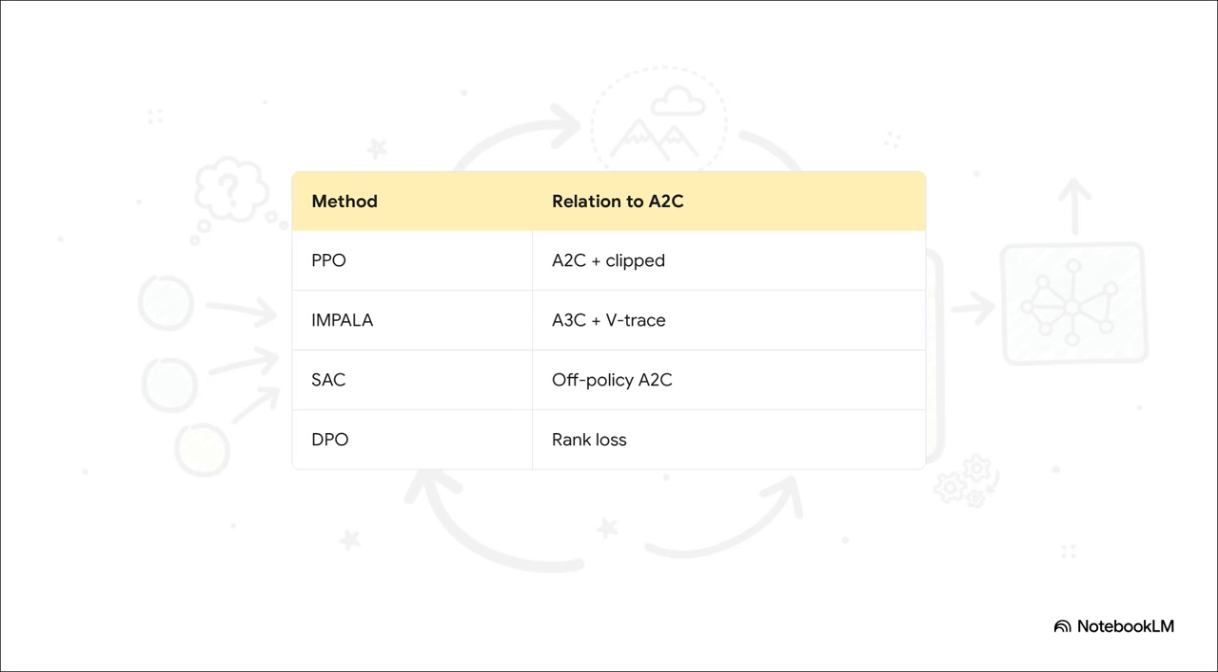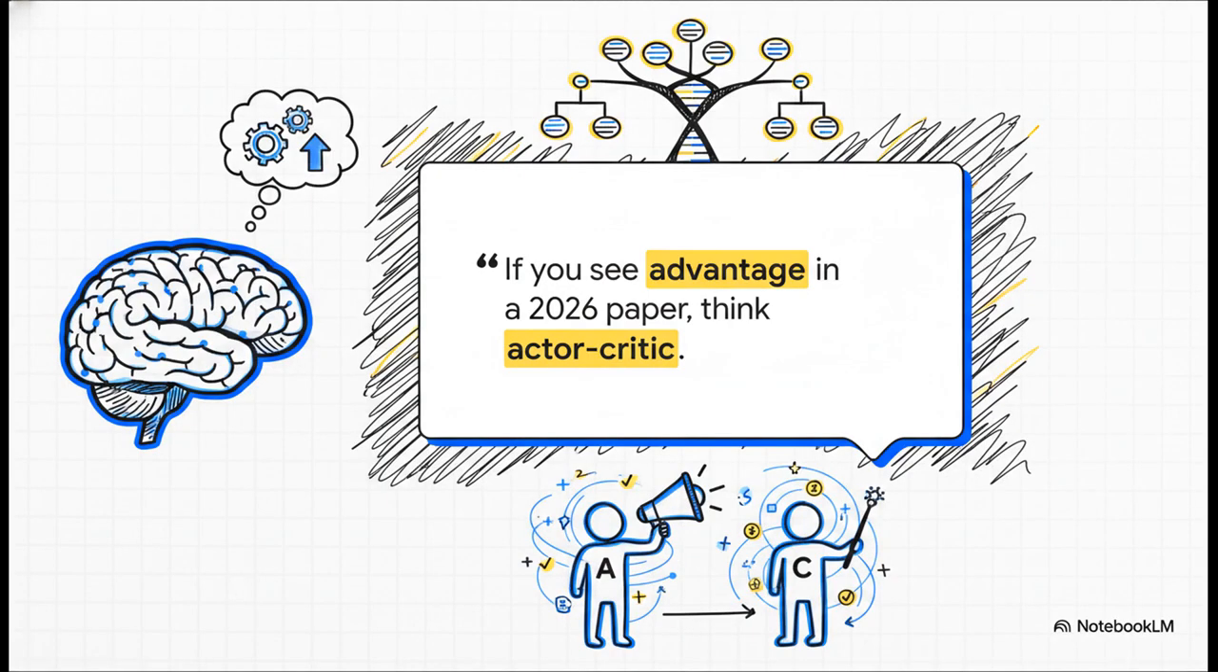DPO? That collapses A2C into preference ranking. And the legendary AlphaStar that conquered StarCraft? That is literally just A2C with league training and imitation pre-training attached to it. It's all connected. And this brings us to a fantastic quote from our source material that I really want you to remember long after this explainer is over. If you see advantage in a 2026 paper, think Actor-Critic. The Actor-Critic model is the undisputed mental model for virtually every modern deep reinforcement learning method out there. It is the core DNA of the field.